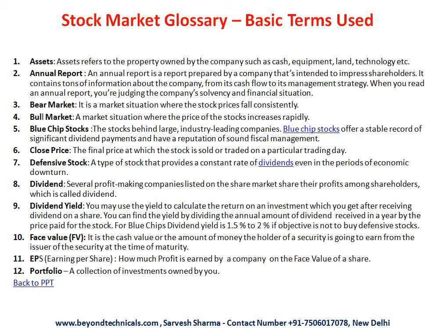The 1000 rupees share will now be at 200 rupees and your number of stocks will be more. They will increase by 5 times. So initially when you started with 1000 shares, they became 2000 when face value came down to 5 rupees. Now when face value has come down to 1 rupee, your 1000 shares have become 10,000 shares.